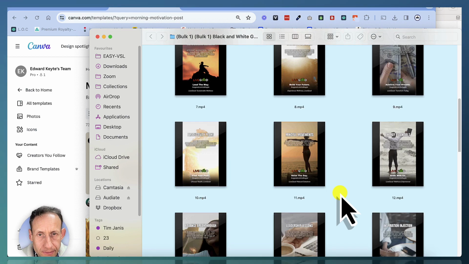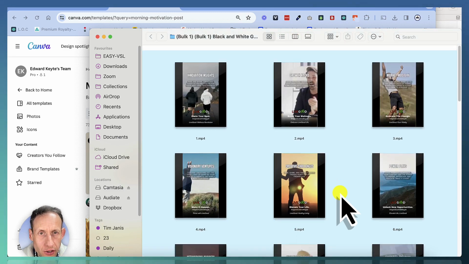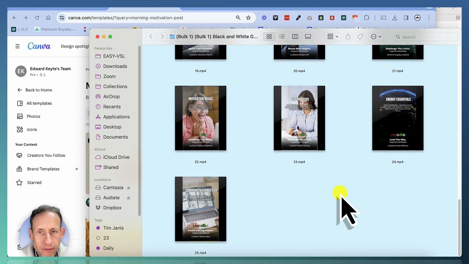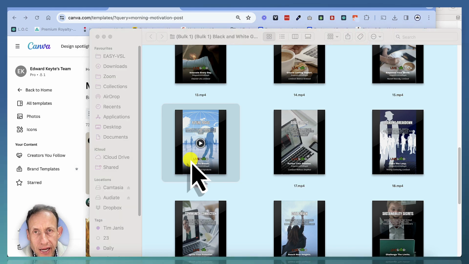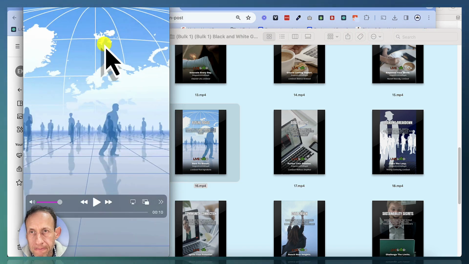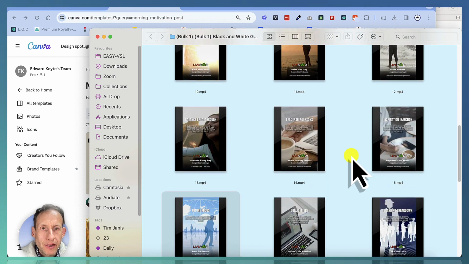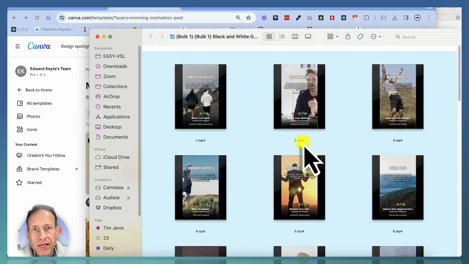So I'm basically bulk generating really good quality content that I can just have available and post out when I need to. Because at the end of the day, we lead busy lives and we need to be able to get good content out there. So just check out what I was able to generate. As you can see, they're all unique, and you can repurpose them.